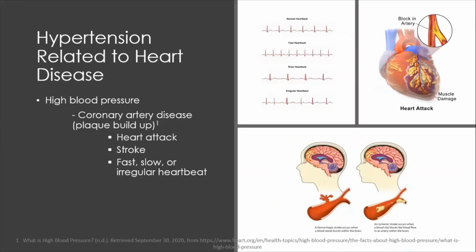Hypertension, or high blood pressure, is a type of heart disease. It can lead to coronary artery disease, which is the name for the plaque buildup we talked about in the previous slide. That plaque buildup can lead to other types of heart disease like heart attack, stroke, and a fast, slow, or irregular heartbeat.